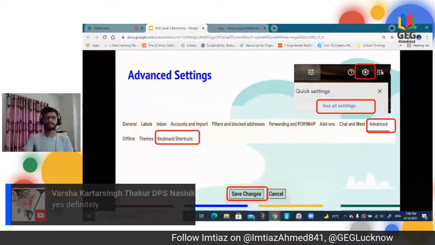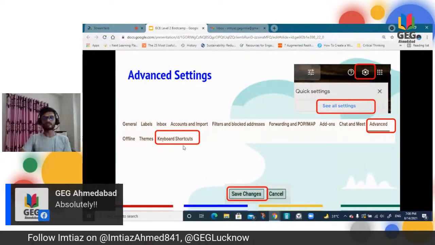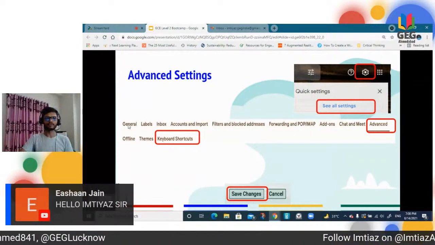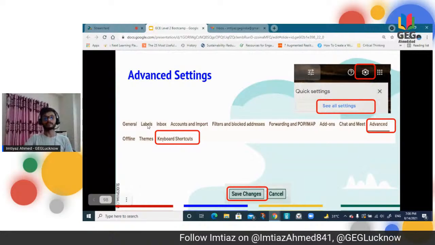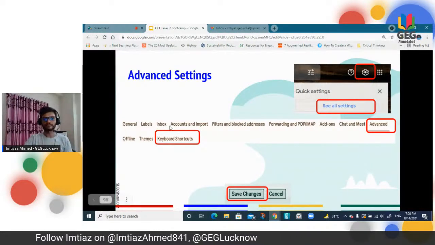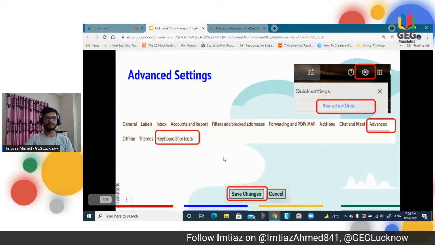You have to simply click on the gear icon, and there you will see all the settings. You will get this settings bar there. Generally you have already learned labels. If you want to learn the labels once again, then go through the video, where you will get how to set the labels. Many features are there, but we are going to focus on advanced and keyboard settings, right?